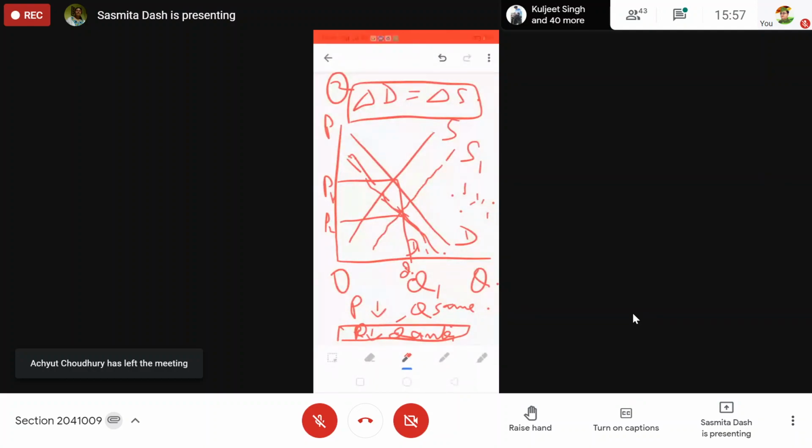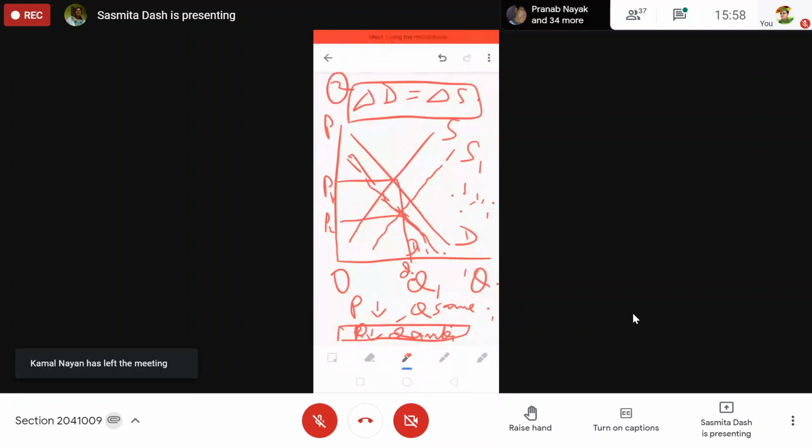Ma'am, I have a question: what happens if income elasticity of demand is zero? Huh. Income elasticity of demand cannot be zero. If it is zero, it means there is no change in demand or no change in income. It cannot be zero. It will be either minus or plus.